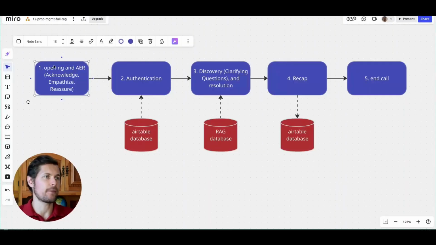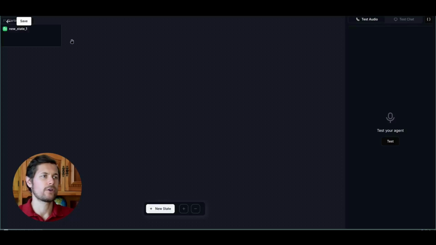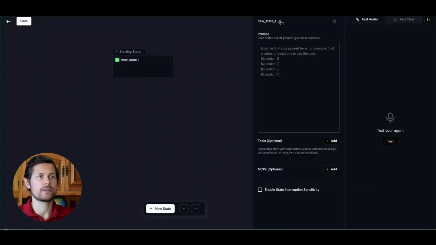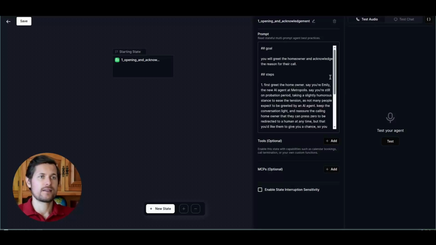So we have the first step, opening and acknowledgement. This is exactly what we're going to call it. We click on new state, and you see it looks very similar to Miro. So I just named this opening and acknowledgement, and now I can prompt it. And this prompt will define the behavior of the AI agent at this particular step. So here I tell it everything that it needs to know in order to fulfill this first step. This is how I've prompted it.